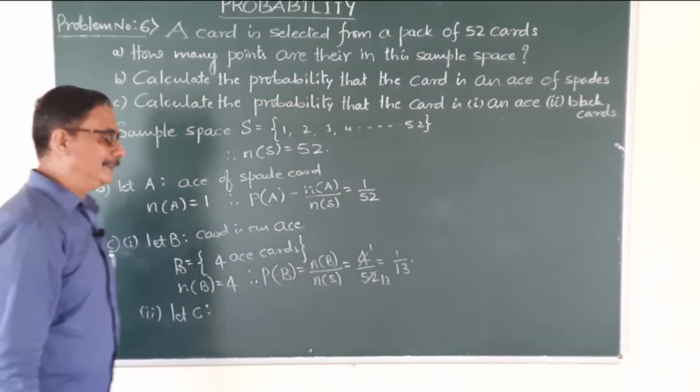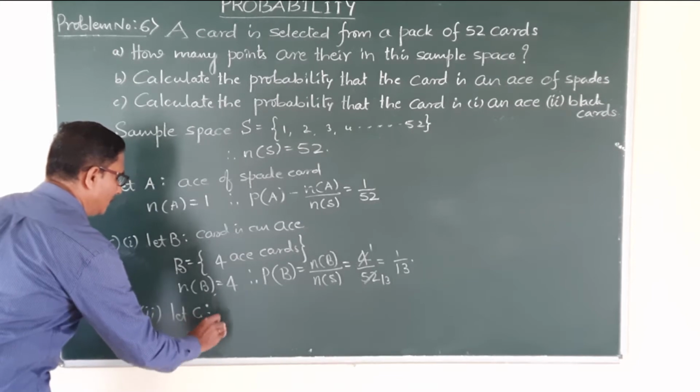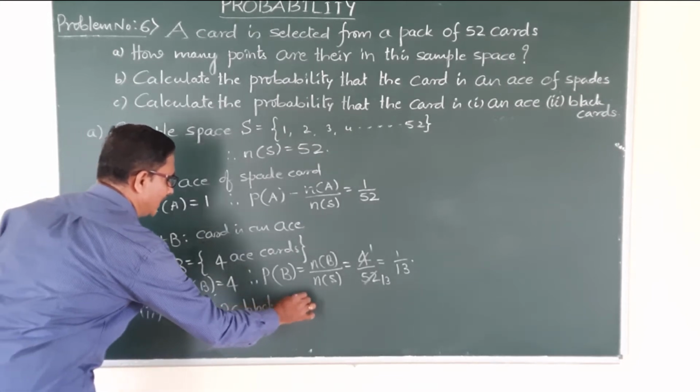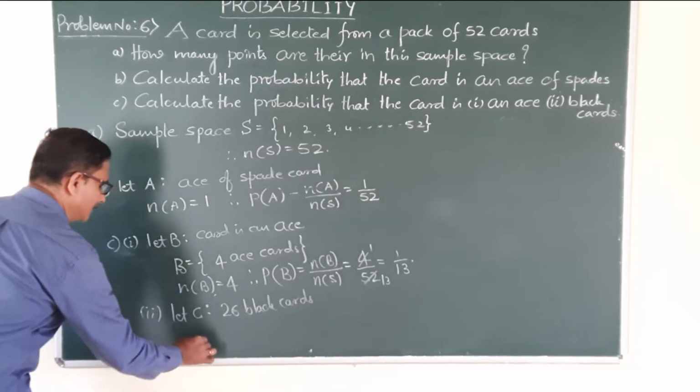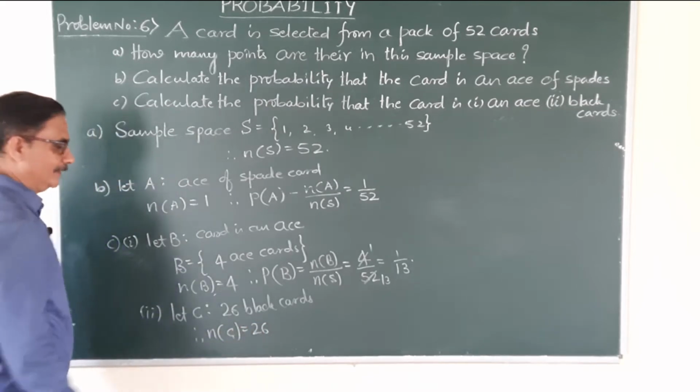How many black cards? 26 black cards and 26 red cards. Therefore total number of events is 26.